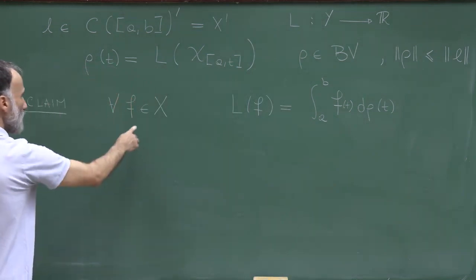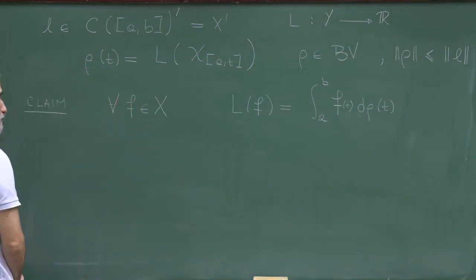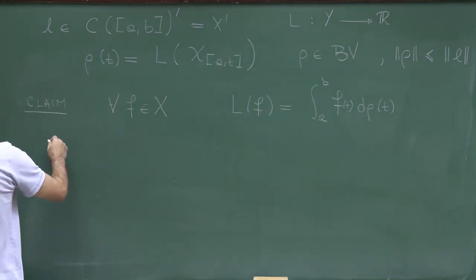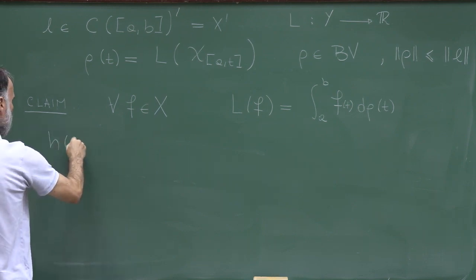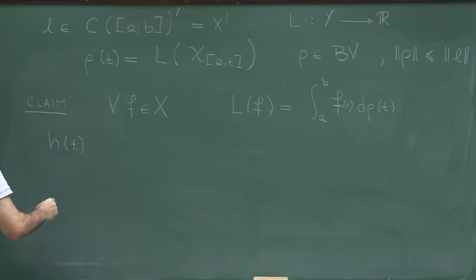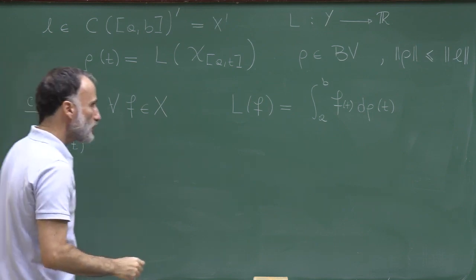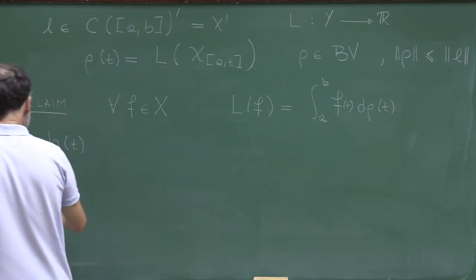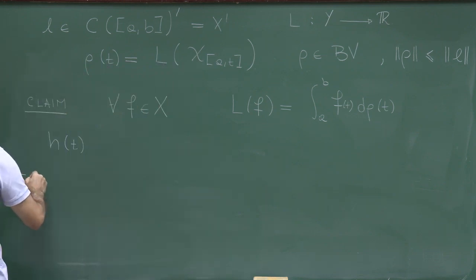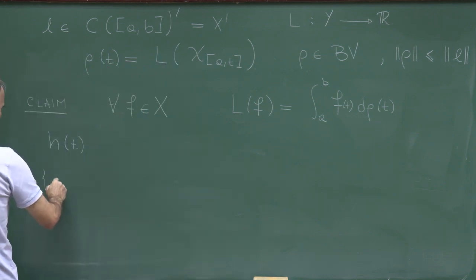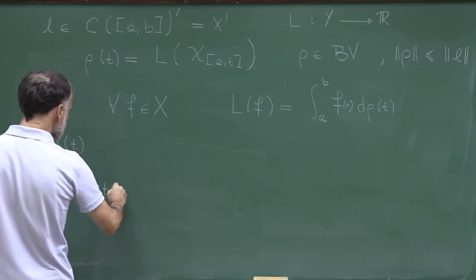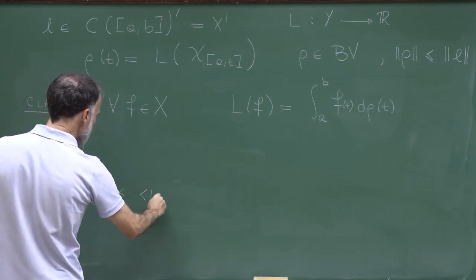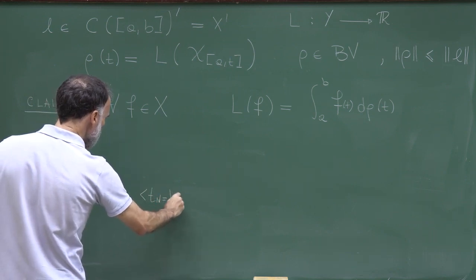So let's fix a function f, a continuous function, and let me define h. So h of t will be defined according to a partition. So let me introduce a partition pi, which is again a equal to t0, smaller than t1, smaller than tn, and this is b.